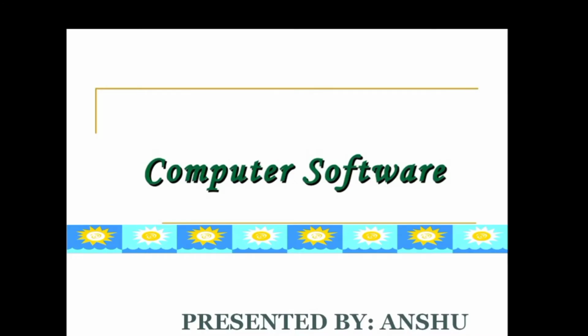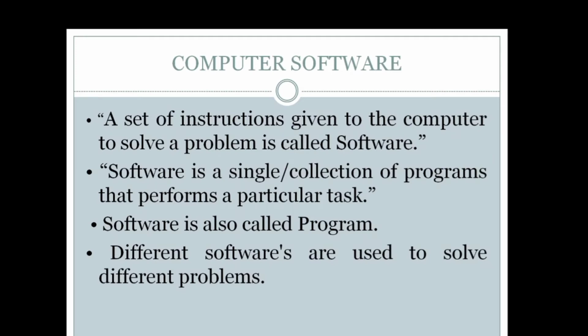Computer software and its types. Okay, so here our first topic is computer software. What is a computer software exactly? A computer software is a set of instructions given to the computer to solve a problem. Okay, a software is a single collection of programs that performs a particular task, or we can say a software is a program, or different softwares are used to solve different problems. Okay, in a consolidated definition, a computer software is a program, or a set of instructions given to the computer to perform different tasks.